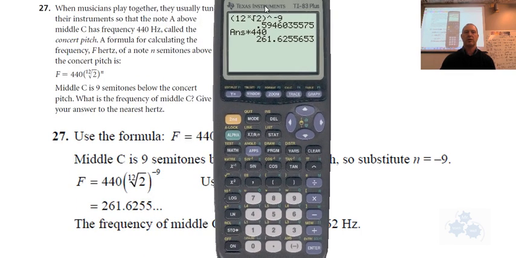Rounded to the nearest hertz. There it says in the question, see? Nearest hertz. So 261.6 would be 262.